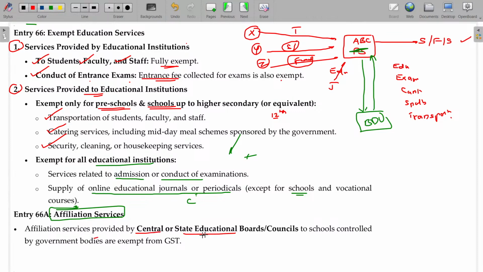Affiliation provided by central or state educational boards and councils. Tamil Nadu State Education Board is there, no? That will give the permission for affiliating the schools to run the courses. Controlled by the government bodies, exempted. Only this will be exempted. State Educational Board or Central Educational Board, CBSE syllabus and Tamil Nadu State Board syllabus, right?